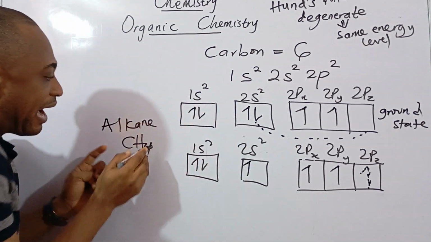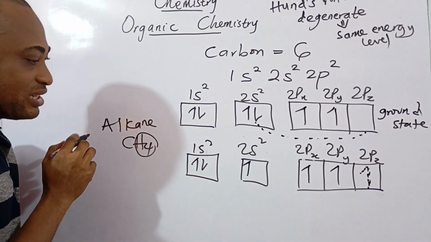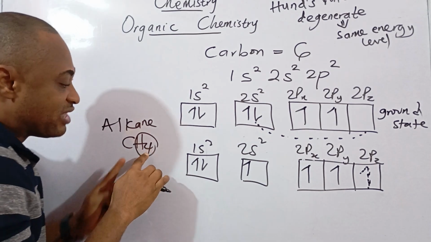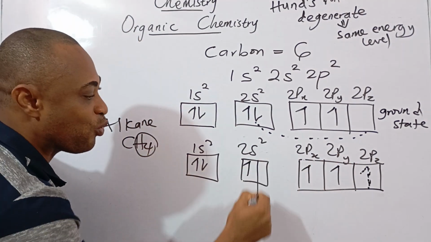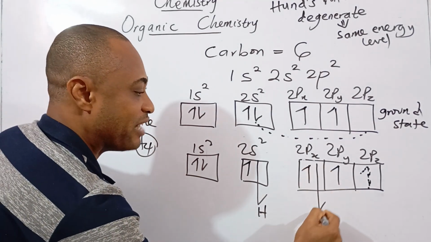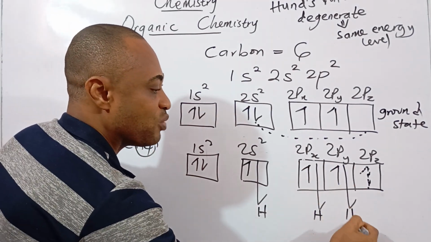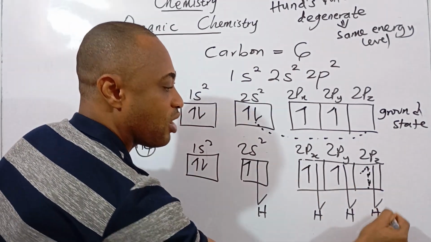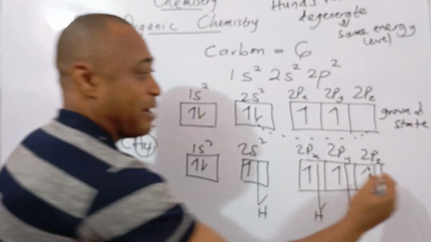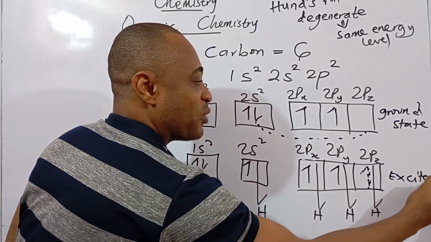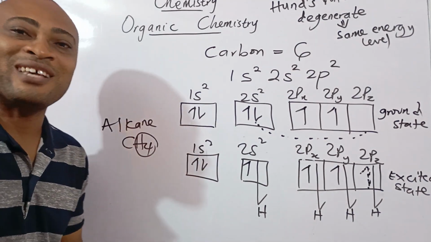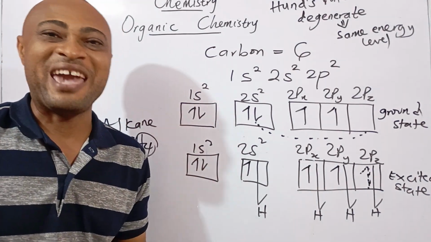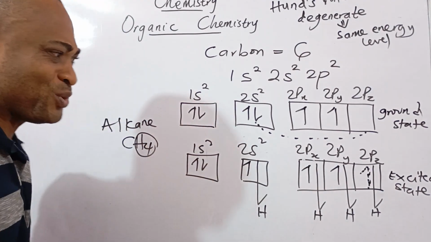An electron. Now, I want to fill hydrogen, 4 of them. So what will happen? These 4 hydrogen will start bonding with each of the unpaired electrons. So 1 hydrogen will come here, 1 hydrogen will come here, 1 hydrogen will come here, and the 4th one will come here. Remember, this is the excited state when carbon starts reacting now with what? Hydrogen.